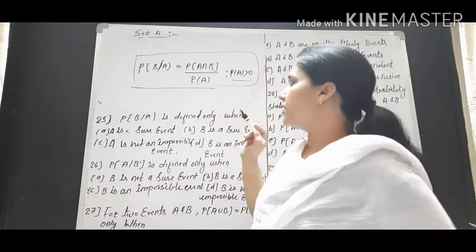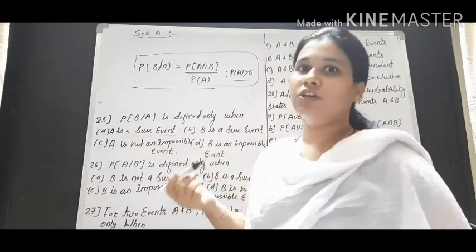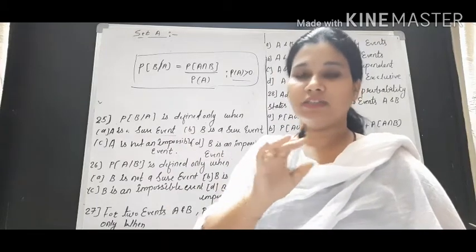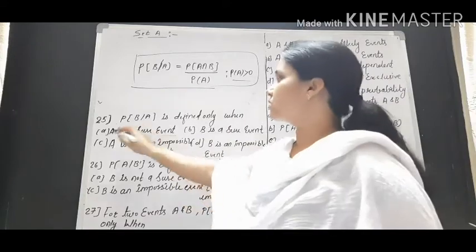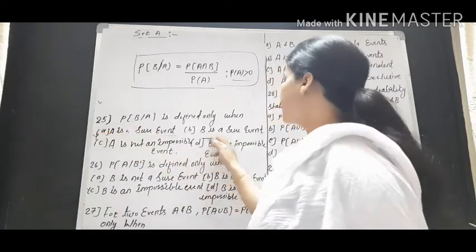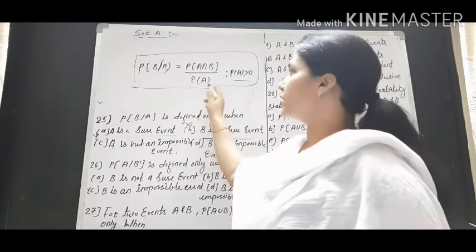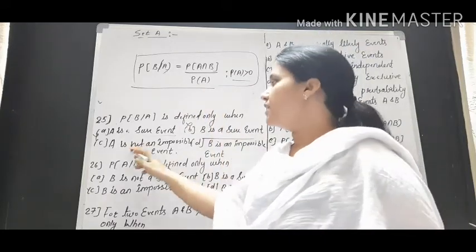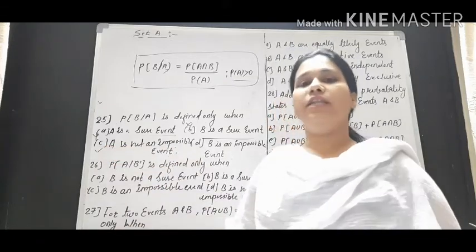So according to that definition, can we say that A is a sure event? No, because a sure event means its probability is 1. We don't need probability to be exactly 1, we need only that it should not be 0. So this is wrong. B is a sure event? B has nothing to do with it, we only have to talk about A, which comes in the denominator. Therefore, A is not an impossible event. This will be right.